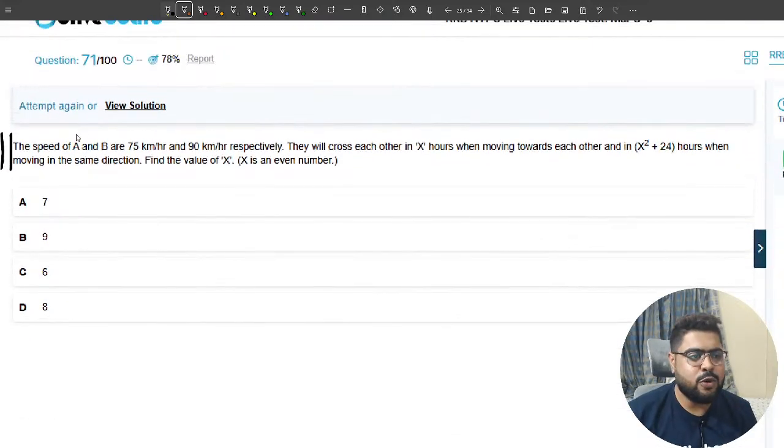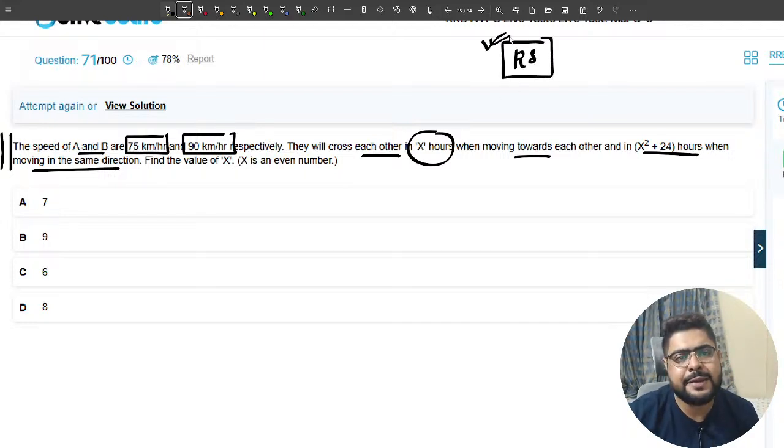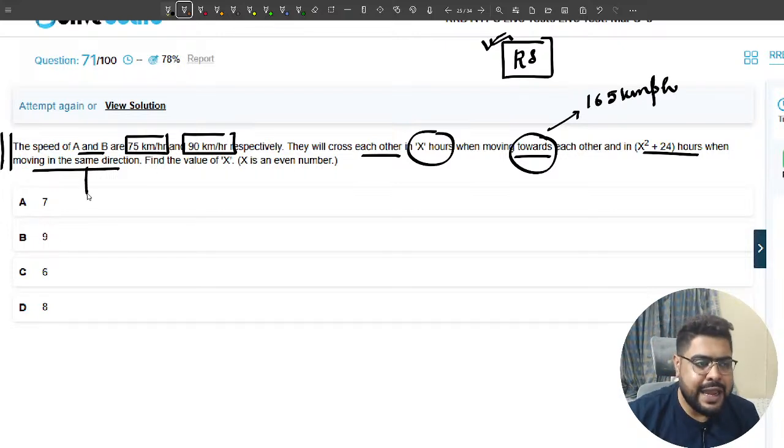Sir, speed of A and B, both speeds have been given. They will cross each other in x hours when moving towards each other and in these many hours when moving in the same direction. Sir, it's a pure relative speed question. When both objects are moving, we need relative speed. Towards each other means relative speed is 75 plus 90, 165 kilometers per hour. Same direction means 90 minus 75, 15 kilometers per hour.